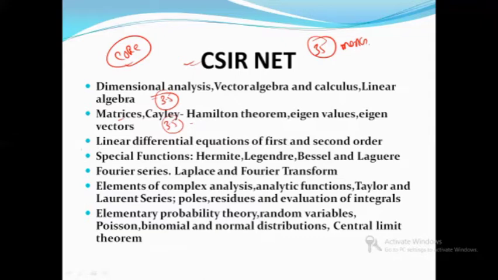All right. Next is the linear differential equations. We will see both the first and second order. In special functions, we will talk about the Hermite, Legendre, Bessel, and Laguerre functions. We will see the Fourier series, and I have planned to start the Fourier series as the first topic of my lectures. So if you want me to start any other topic, then you can suggest it in the comment box. We will also talk about the Laplace and Fourier transform. From here also you will get 3.5 marks.